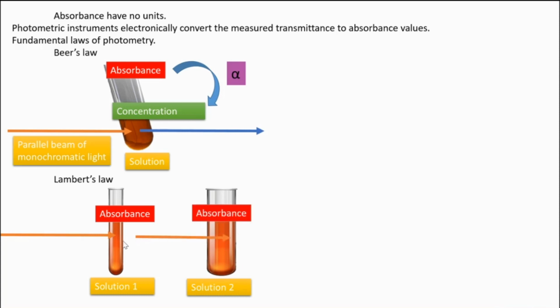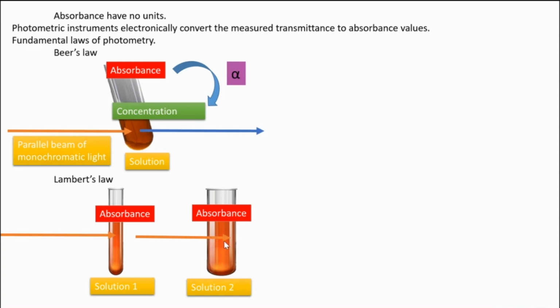But here is one difference. Here the path of light is very less when compared to here. Here this much distance is there for the light to travel, here only this much distance. It is logical to understand that as there is a very short distance for the light to pass, only that much absorbance happens here. But here this much distance has to be traveled by the light, so that much absorbance can happen here. So as the length of the path increases, absorbance value will increase.